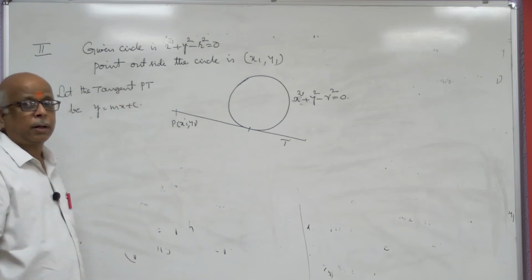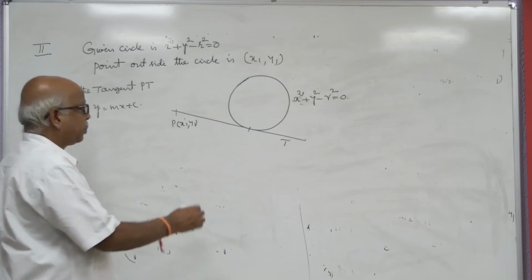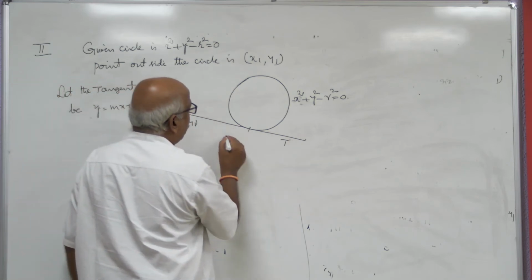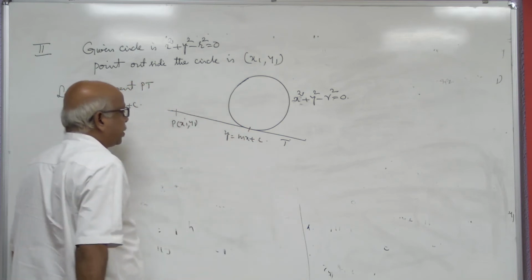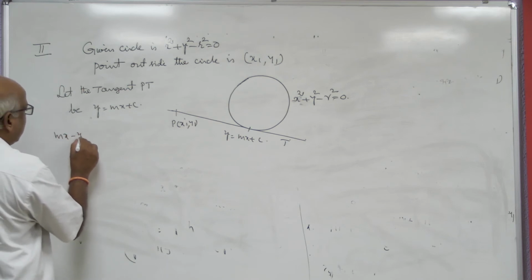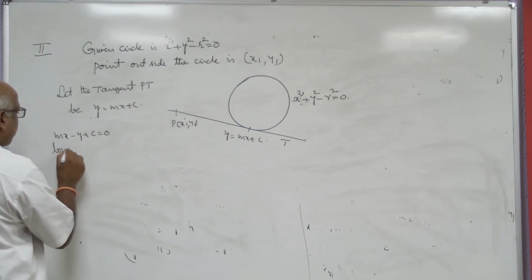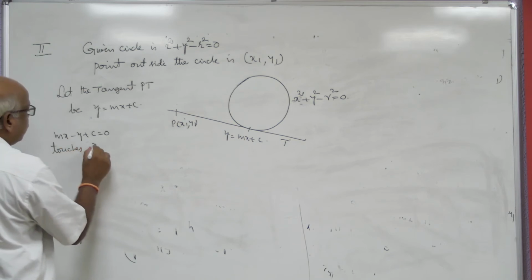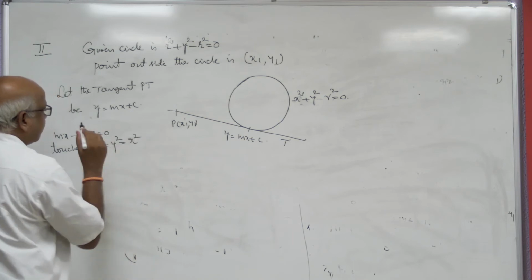That means we don't know its equation, so I am assuming it as y equal to mx plus c, that is, mx minus y plus c equal to 0, which touches x square plus y square equal to r square.